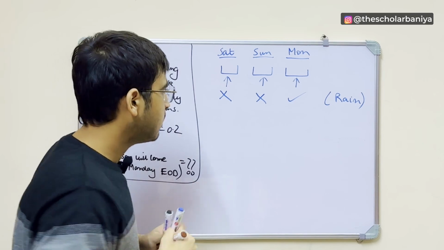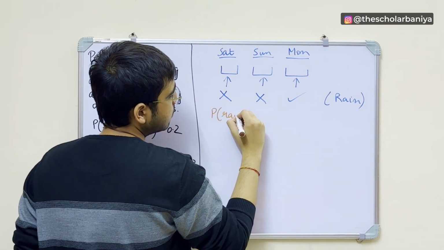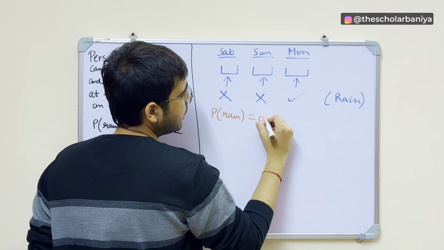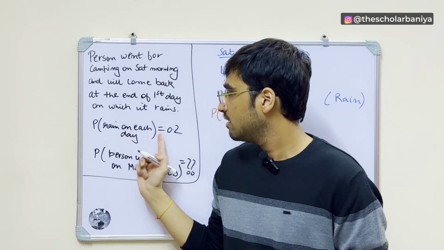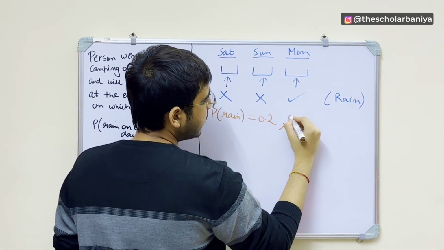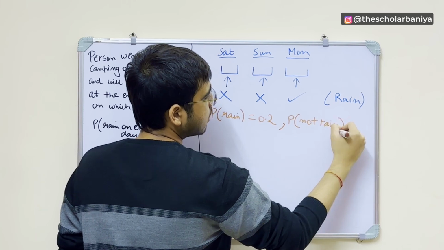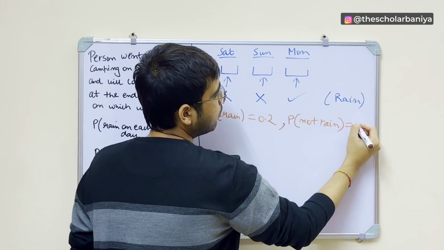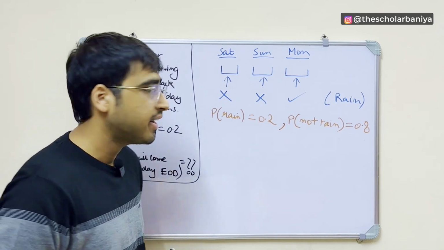Now tell me one thing, we are given that the probability that it will rain is how much? 0.2. The probability that it will rain is 0.2. So what will be the probability that it will not rain? The probability of not rain is 1 minus 0.2, which is 0.8. I hope this should be very basic, right?